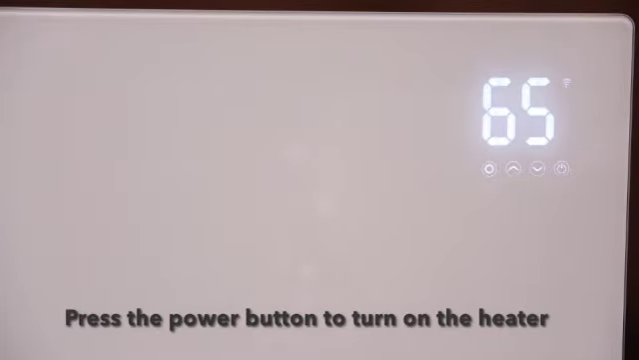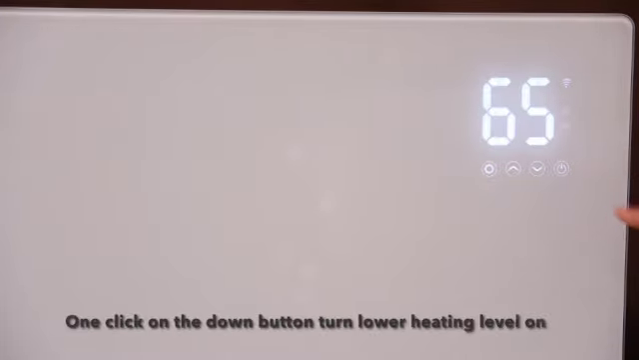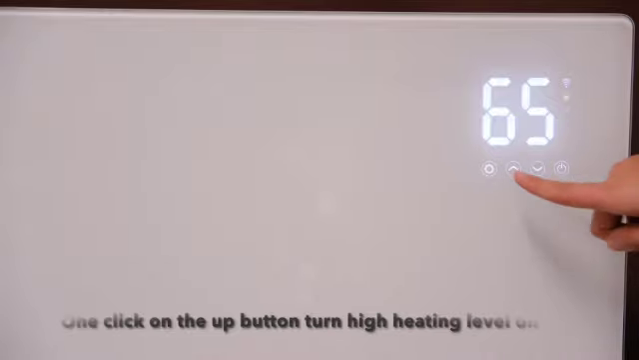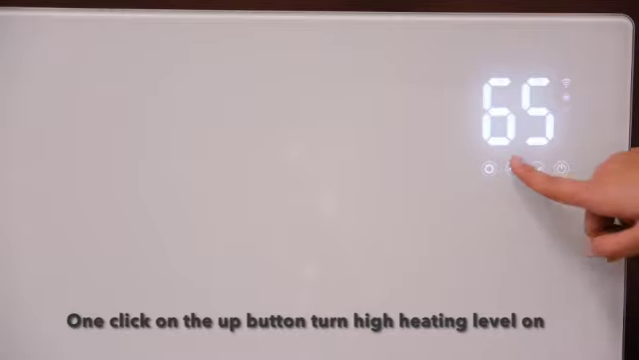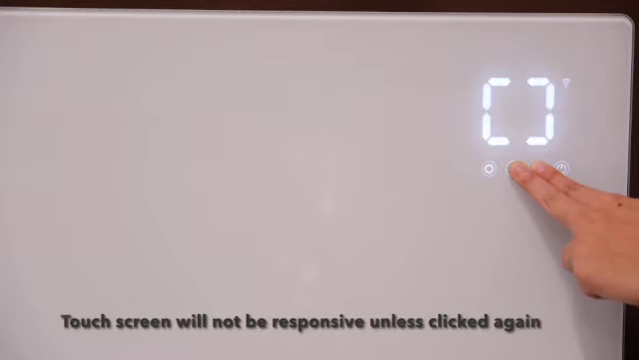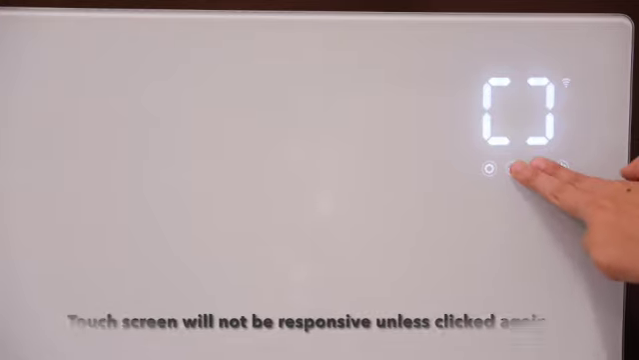Press the power button to turn on the heater. One click on the down button turns on the low heating level, and another click turns it off. One click on the up button turns on the high heating level, and another click turns it off. Clicking the up and down buttons at the same time turns the child lock on. The touch screen will not be responsive unless clicked again.